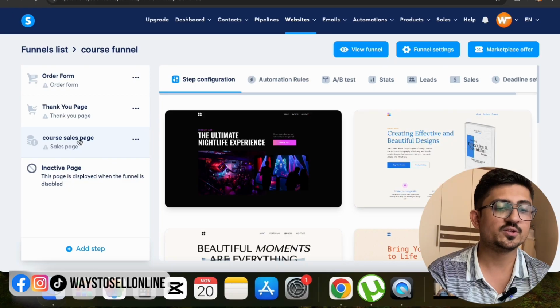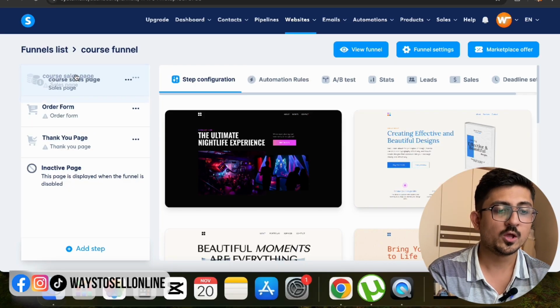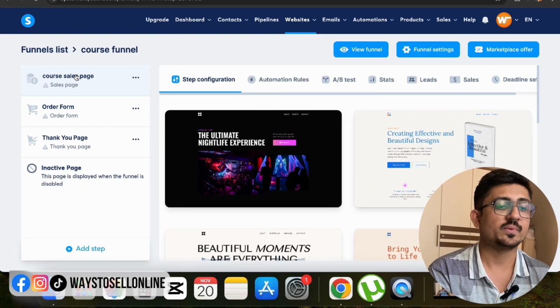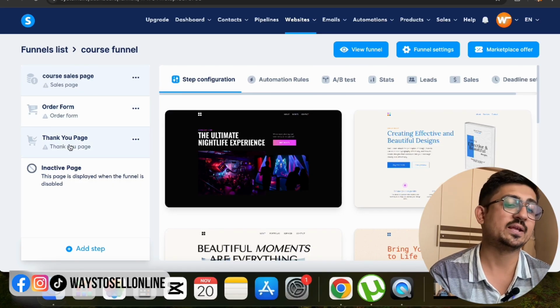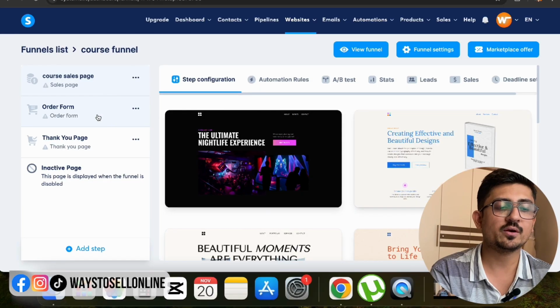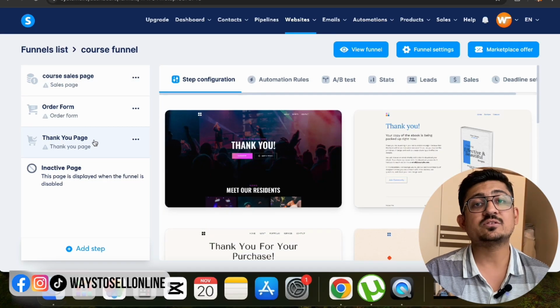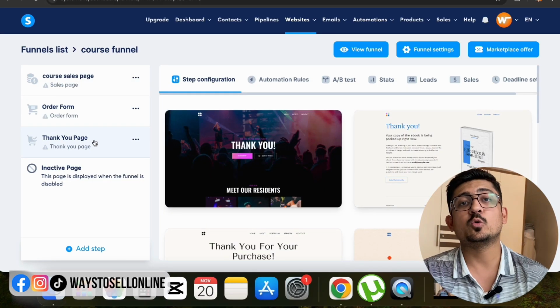I can just move the position here from bottom to top. So here you can see that my funnel is ready. Step number one is the sales page, step number two is the order page, and step number three is the thank you page. One by one, when I click on here, I can actually add the template here, and I can edit those templates, right?